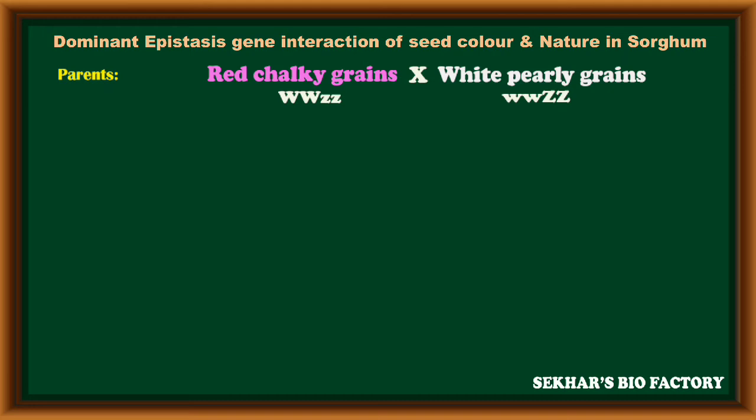In the inheritance pattern of dominant epistasis, consider gene interaction of seed color and nature in sorghum. First we take the parental combination red chalky, but actually red is the dominant allele, so the chalky grains are not expressed. The genotype of this first parent is capital W capital W, small z small z.